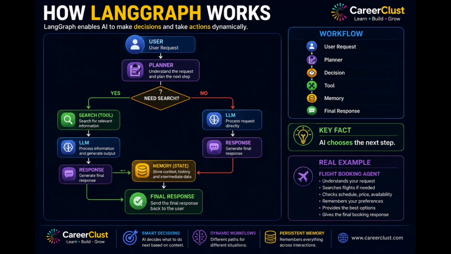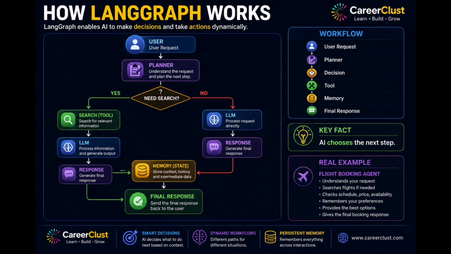How LangGraph works. Let's see the component workflow. A user sends a request. The planner first analyzes the request and determines what needs to happen. Next comes the decision point. Does the AI already know the answer? If yes, it can respond immediately.